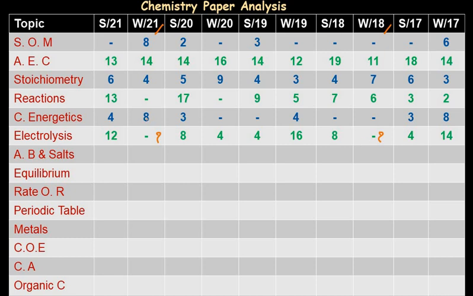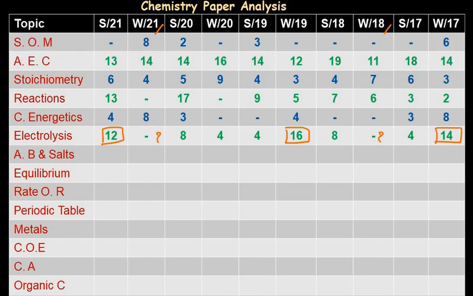But we can't rely on that, because in summer 21, 12 marks, winter 19, 16 marks and winter 17, 14 marks of questions were asked, and that is a big number. So we can't ignore the chapter electrolysis. In electrolysis also we will see the subtopics covered at the end of this video.